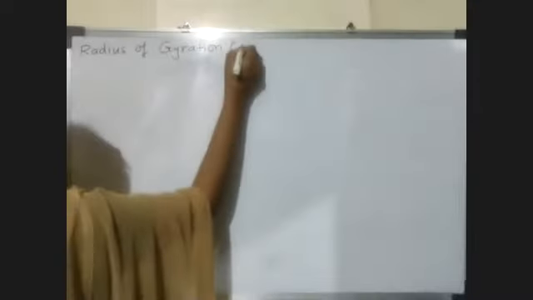Now we see the next concept, that is radius of gyration. It is denoted by the letter K. Okay, now we see the same example.